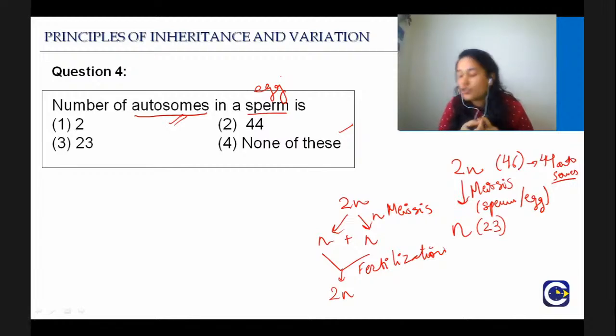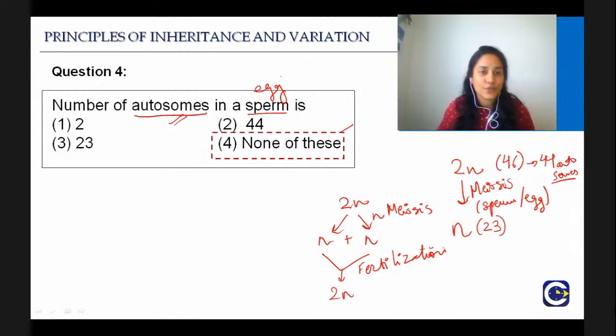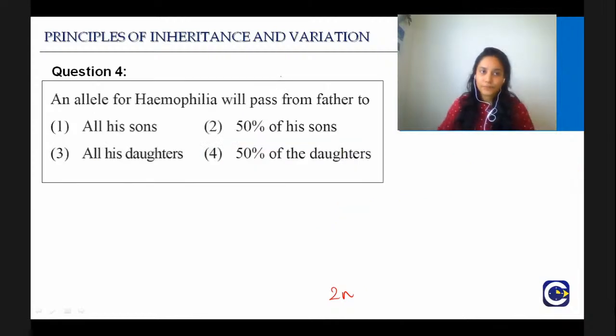Good. Very good, Shri Trisha. All of you, just write it down. So all of you who wrote B, 44, you were half right, okay? You were writing about the normal cell, but they have asked you about the sperm. That is how they will trick you in the question. So always read it properly. Good. Now I see a lot of you are telling me it is 22. Perfect. Good. Then the right answer is option 4 and let's proceed.